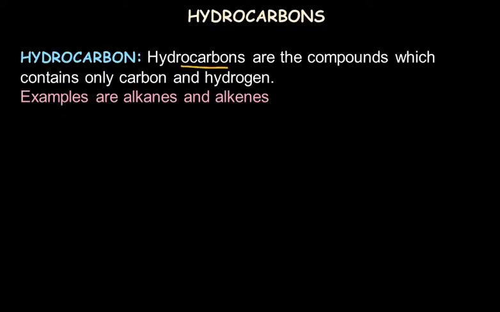Hydrocarbons are compounds which contain only carbon and hydrogen as elements. There is no other element present in these compounds. What are the examples? Simple examples are alkanes and alkenes. There is one more common hydrocarbon, that is alkynes. We'll also see the difference between alkanes, alkenes and alkynes, but for now you can understand that they are compounds made of only carbon and hydrogen.